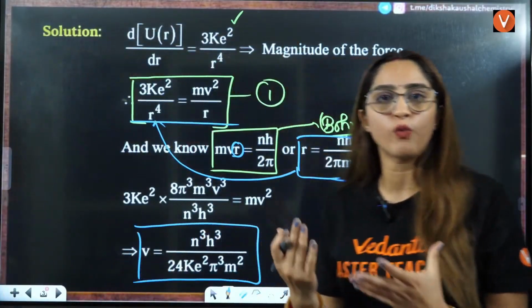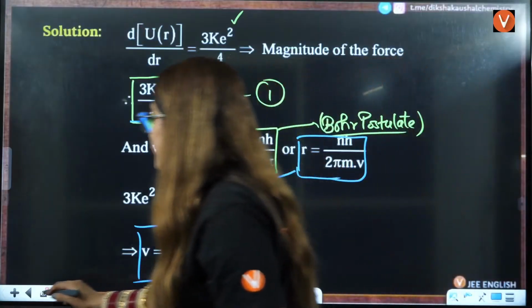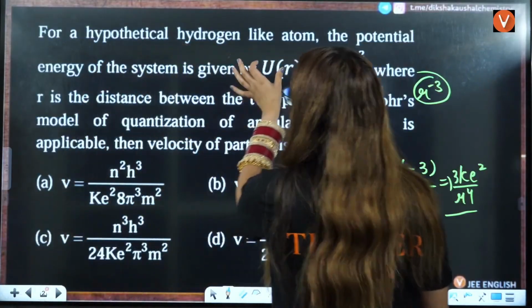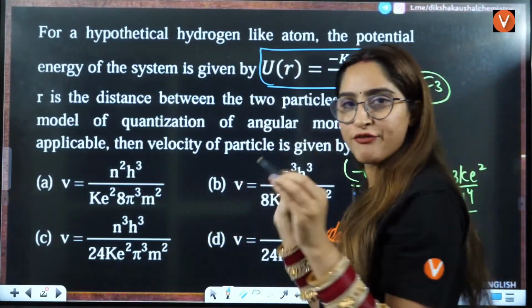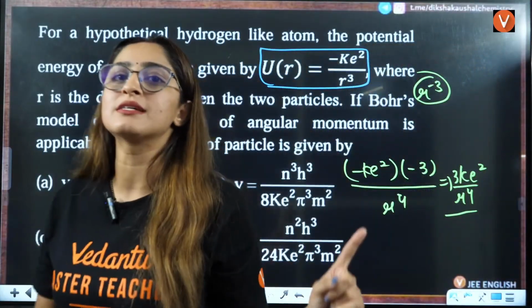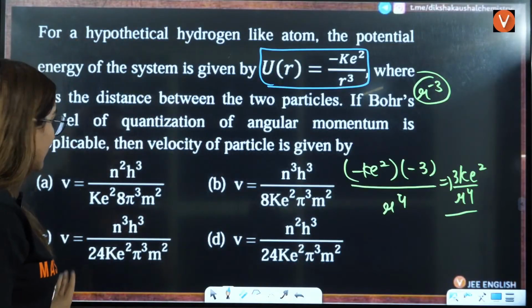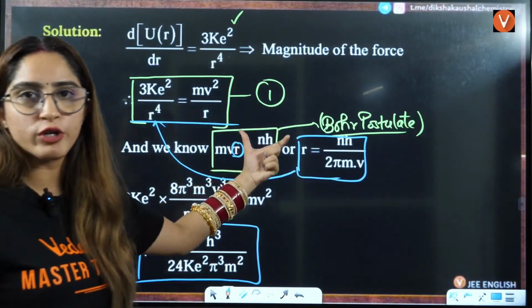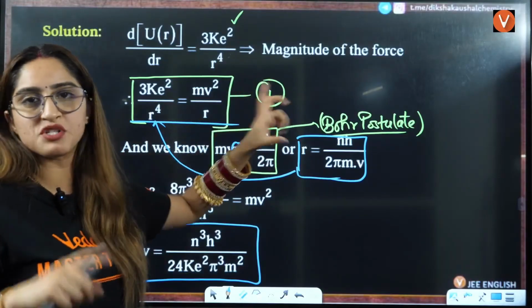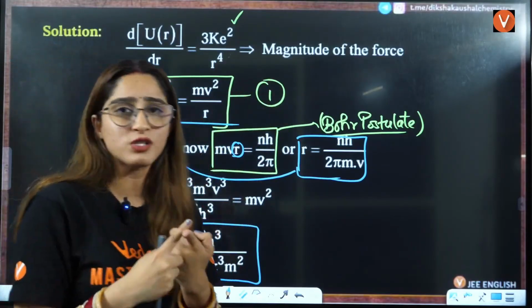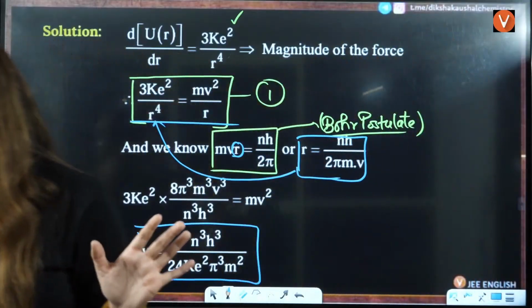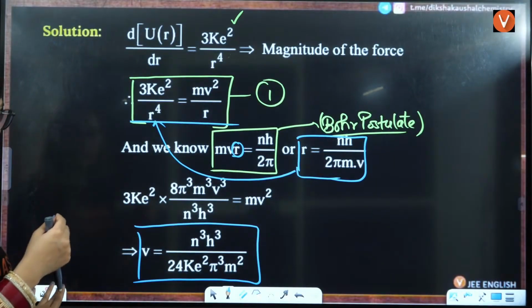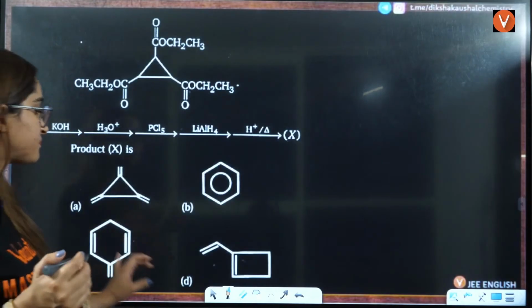So whenever these kind of questions are given to you, what you have to do is, this is U equals, energy is given, pick out the differentiation here, equate it with the centripetal force, right? Then you should also know that this is the angular momentum. Then by these two equations, you will solve the value of radius, velocity, whatever they ask you. Okay, understood? Right? Yes. Next question, let us see.